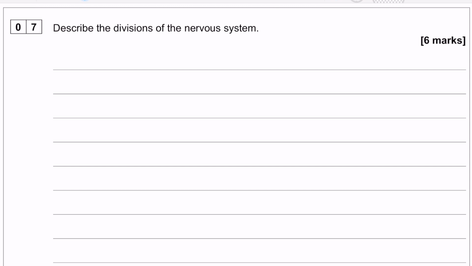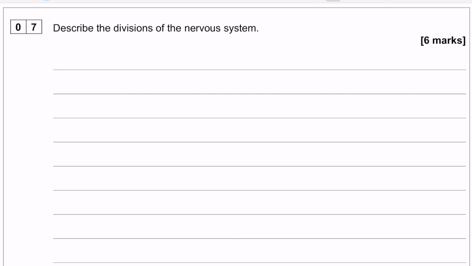Right, guys, this is question 7 on the A-Level Paper 2 2022, and it is all about the divisions of the nervous system. Now, it's a 6 marker, which means that there's going to be a certain expectation of detail here. So we are looking for an answer that covers all the different areas of the human nervous system.